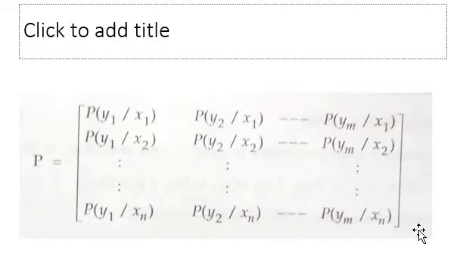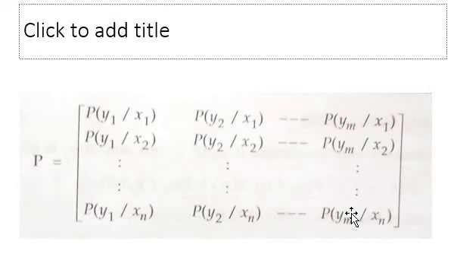In this probability transition matrix, what we should know is that each row represents a fixed input. If you see the first row, x is the input, so it's x1, x1, x1, for example. So each row of the matrix has a fixed input, and each column of the matrix has a fixed output. If you see the first column, it's y1. The second column is y2, and the last column is ym. So each column of the matrix has a fixed output.